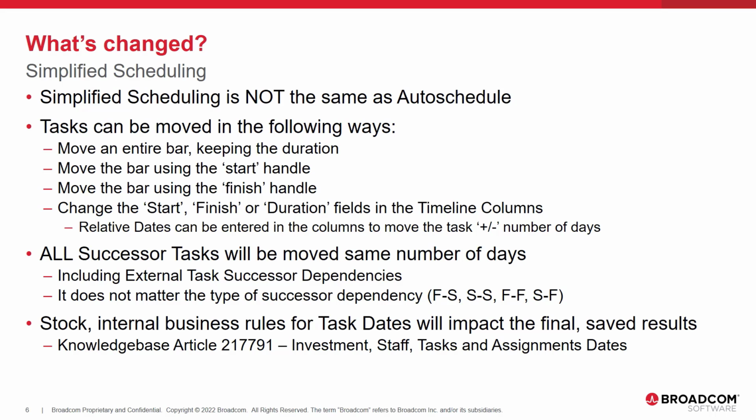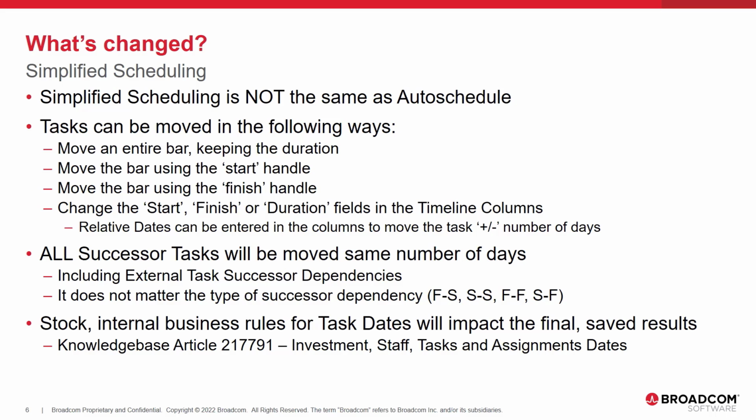The most common dependency is finish to start, but there are three other types: start to start, finish to finish, and start to finish. The movement of the tasks may be impacted by internal business rules, and when the updated schedule is published, the final outcome may yield some adjustments to the plan.